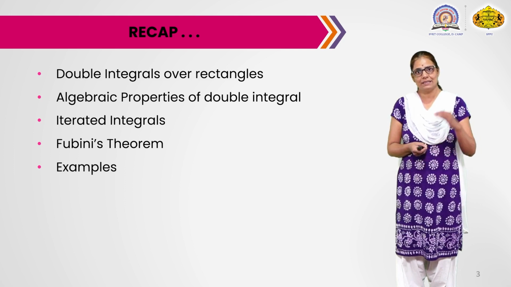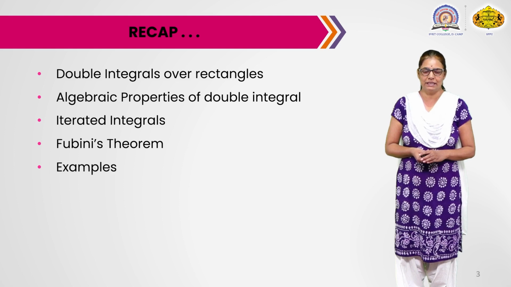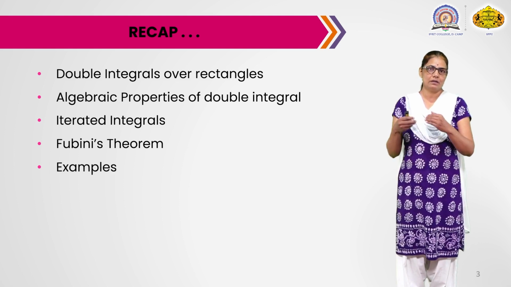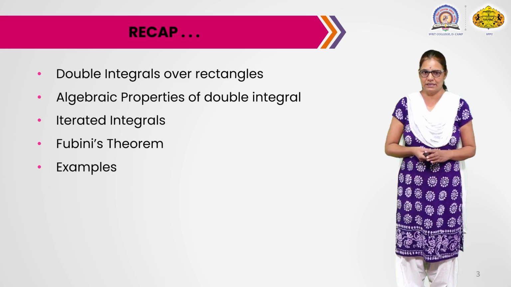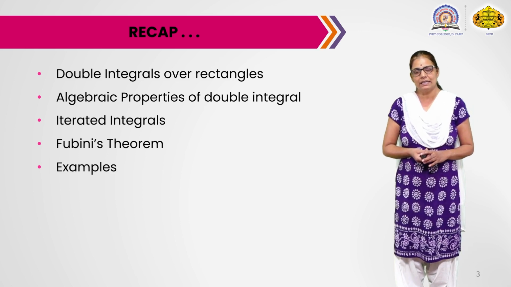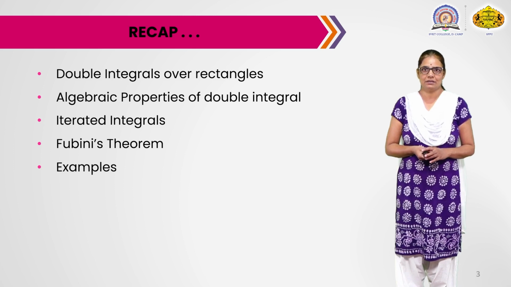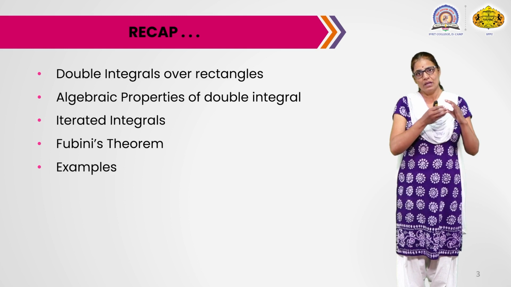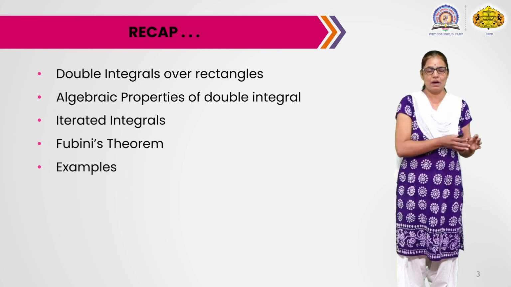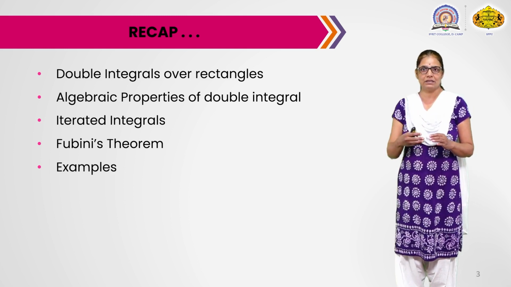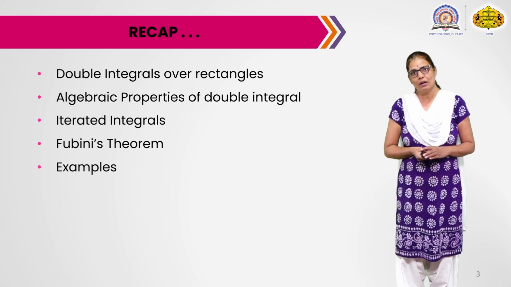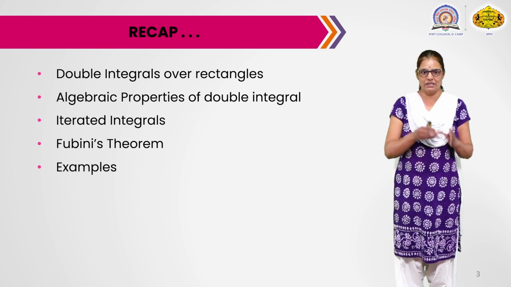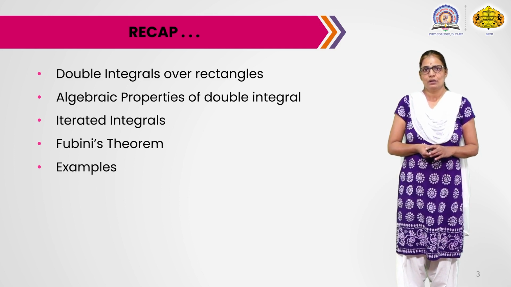Also we have studied the algebraic properties of the double integral in last lecture, and these properties are useful for solving the examples. There are two types of iterated integrals. First, we integrate the given function with respect to x first and then with respect to y. This concept is just like a partial derivative. And the other integral is, first we integrate with respect to y and then with respect to x.